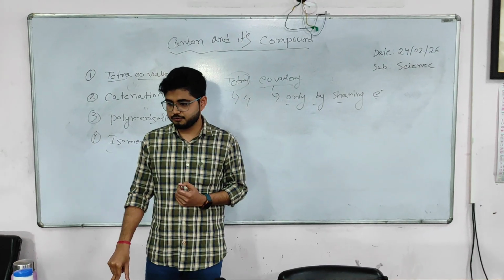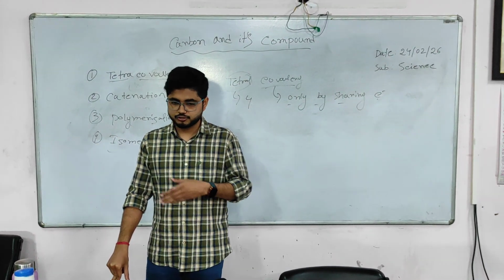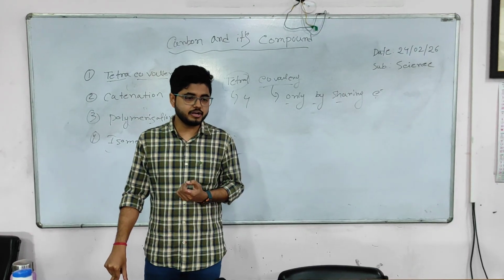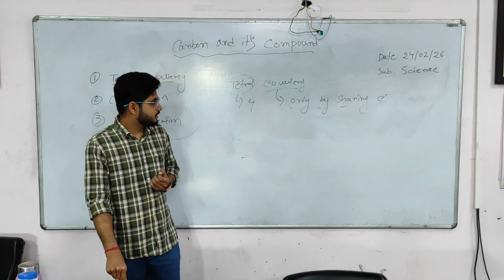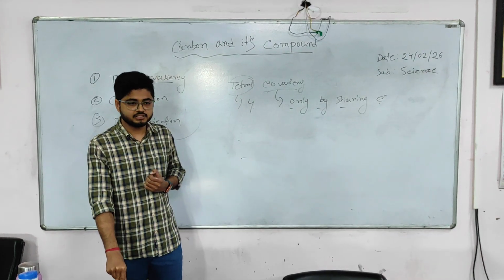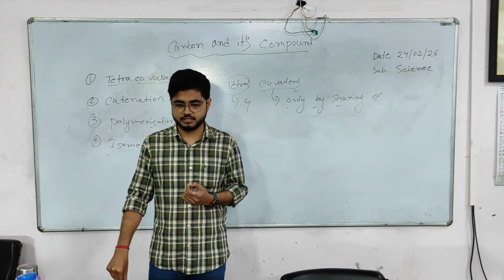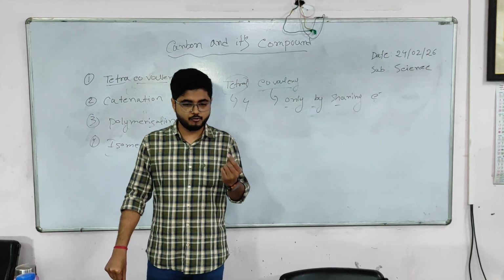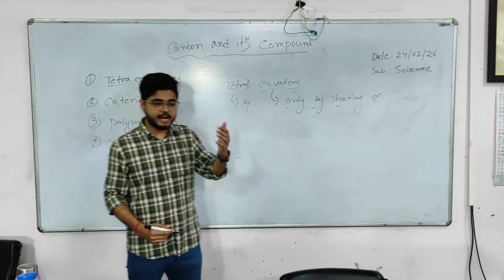I will simply donate this electron and you will simply accept it. So a bond will form, and that bond is called an ionic bond. Suppose there is another way: I also need an electron and you also need one electron, and we have only 1 electron. So what can we do? We can share the electron.